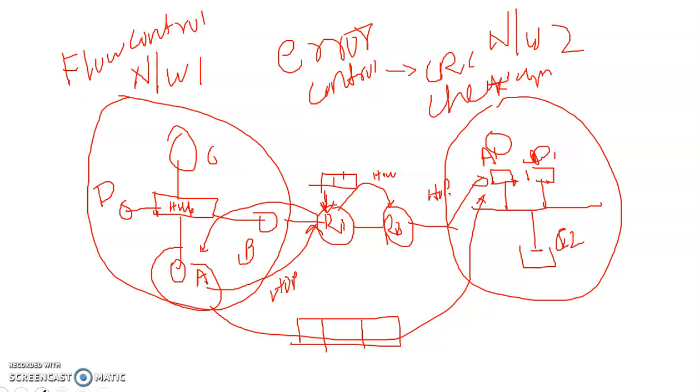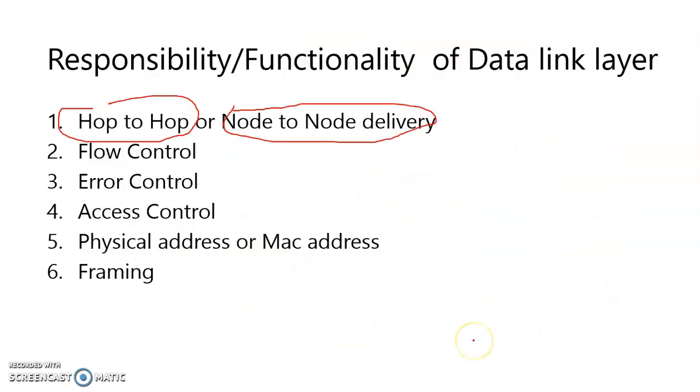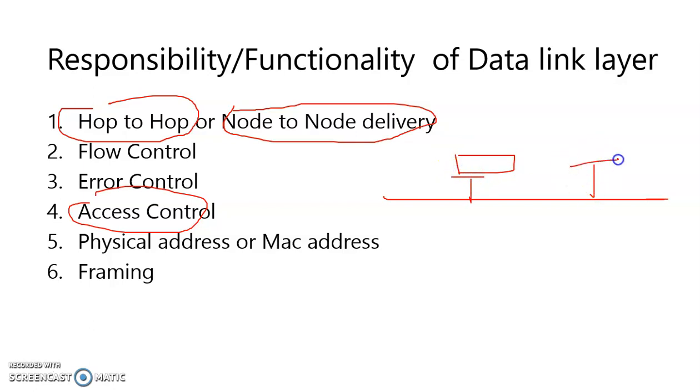The next responsibility is access control. Suppose this network has three hosts connected to a common channel, and this common channel is shared by all the hosts.